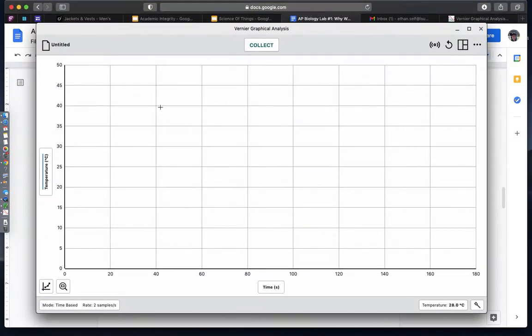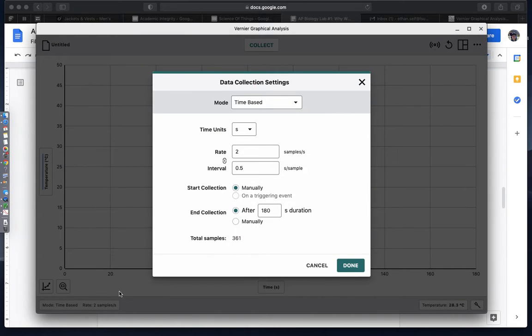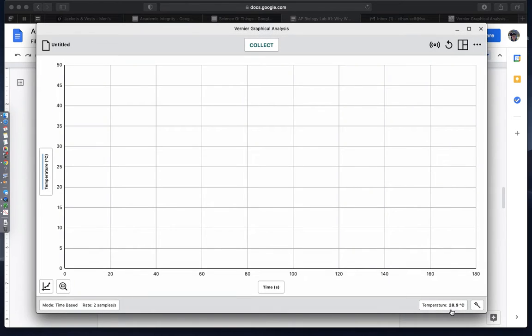If I'm using the Vernier Graphical Analysis, I can also do that by clicking this time-based mode. And this is also going to allow me to manually enter the duration, the rate, or the number of seconds per sample. I also can change units over here between different things. We're usually going to use Celsius when it comes to temperature.